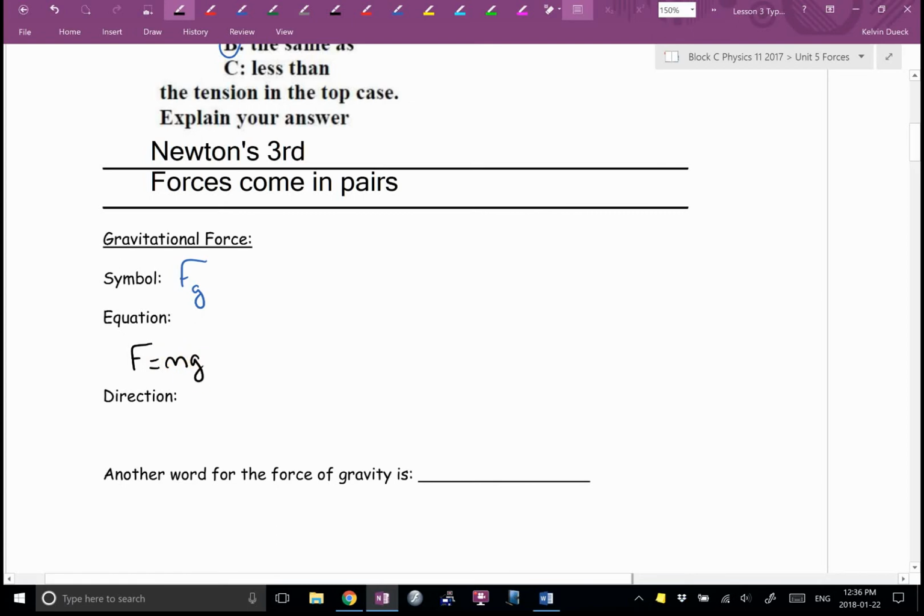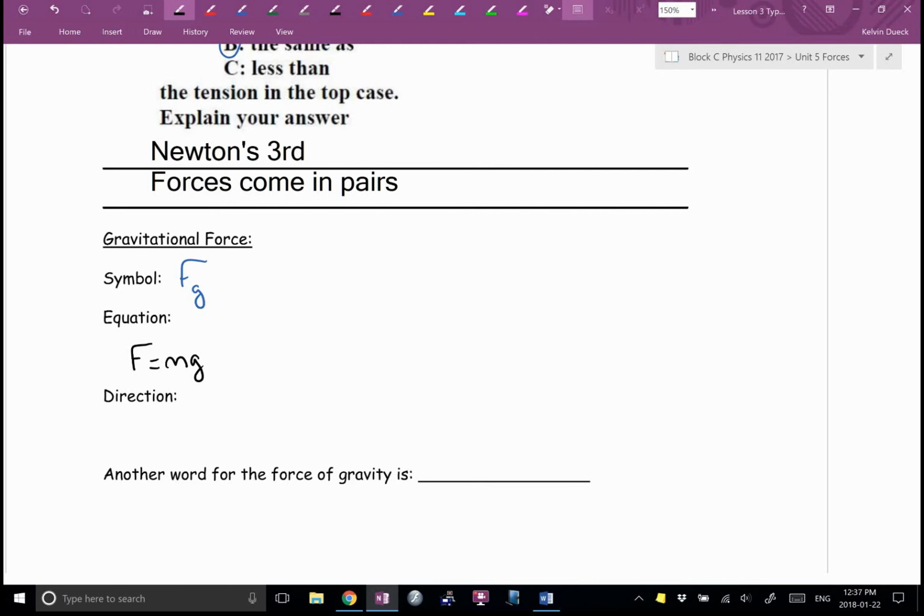What's the acceleration due to gravity on the Earth? 9.8. We ditched the negative in this unit because you'll see why. Later on, we'll be getting to multiple masses where some are moving up and some are moving down and some are moving left and some are moving right. Which way is positive? Whichever way makes the math nicer is what we're going to decide on.